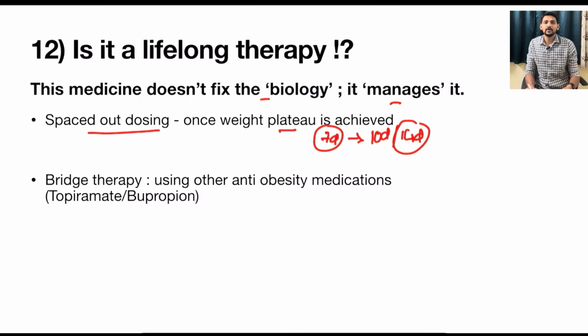They are trying this, but it is not yet completely published. Otherwise, a few people prefer bridge therapy, using other anti-obesity medications like topiramate or bupropion once proper weight loss is achieved. Again, these are all trial and error methods, just to avoid the inhibitory mindset of patients toward lifelong therapy and to reduce the cost in some cases.